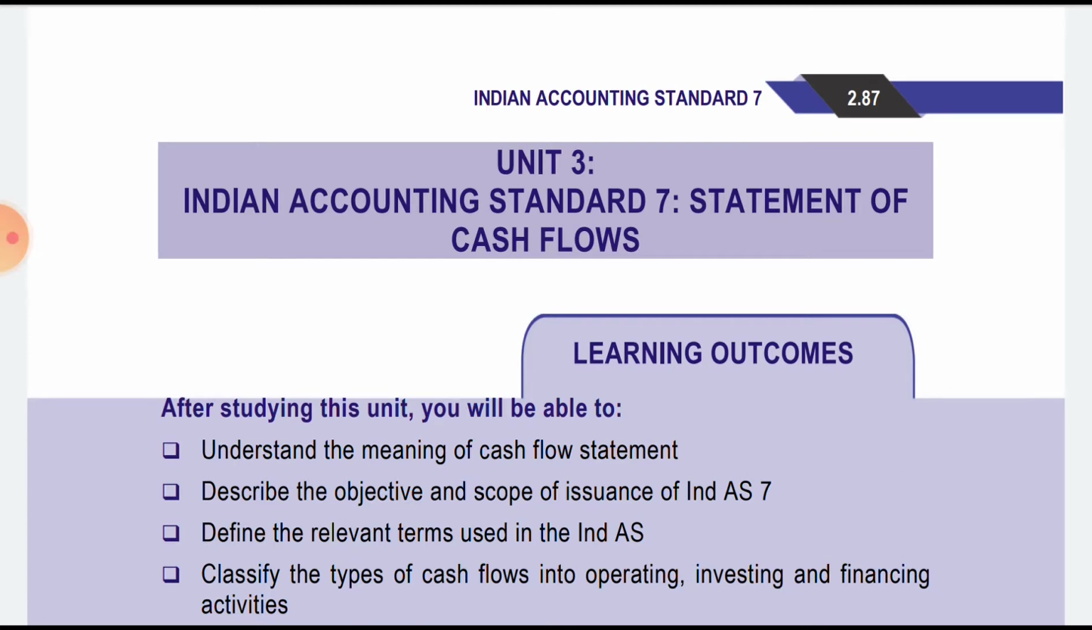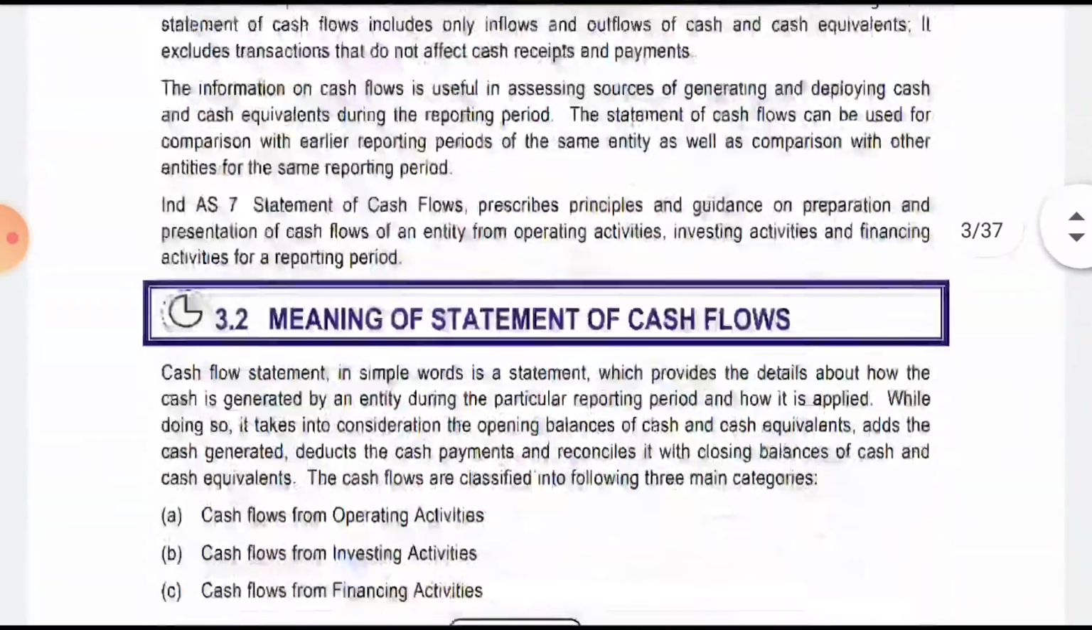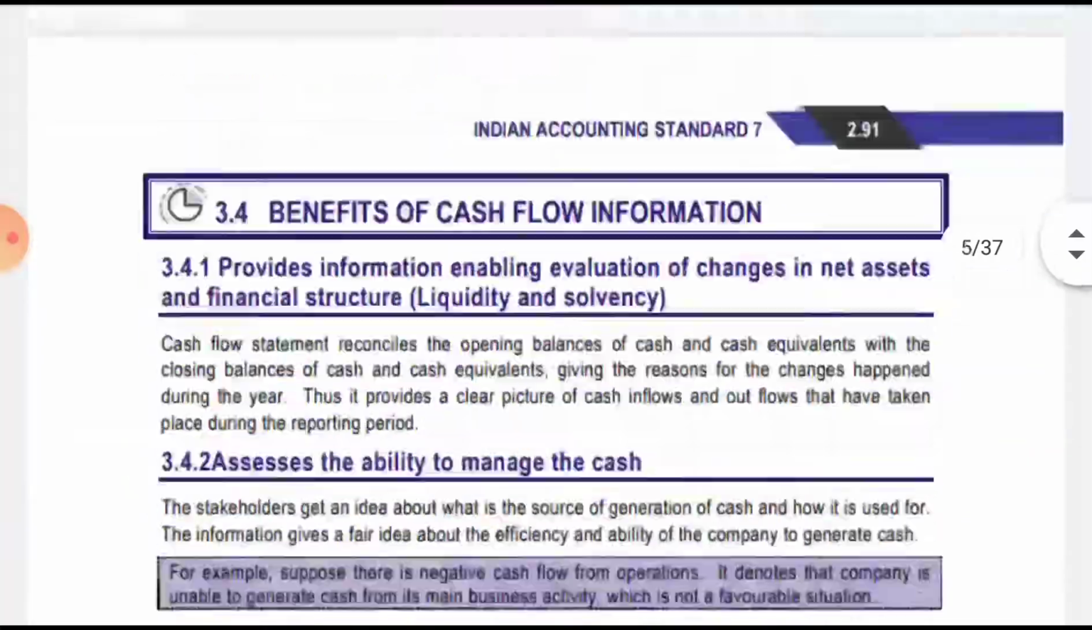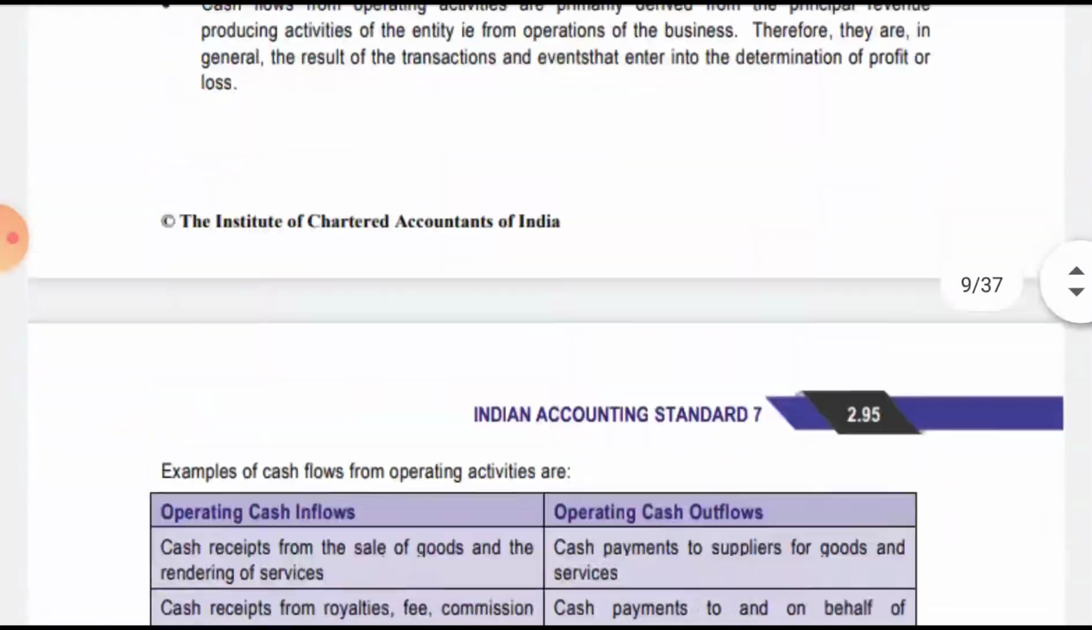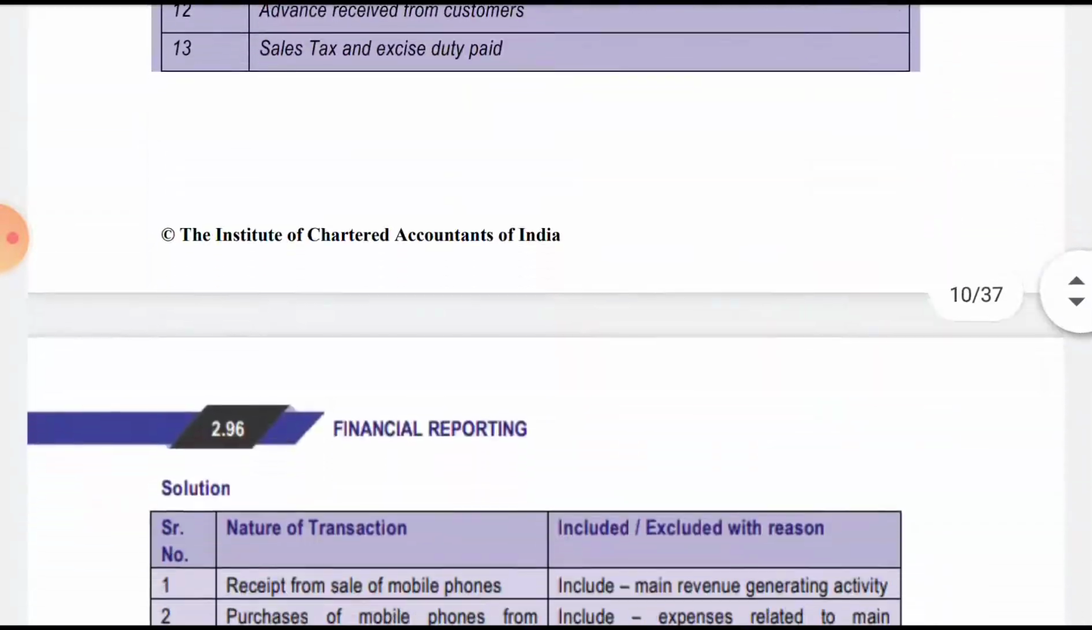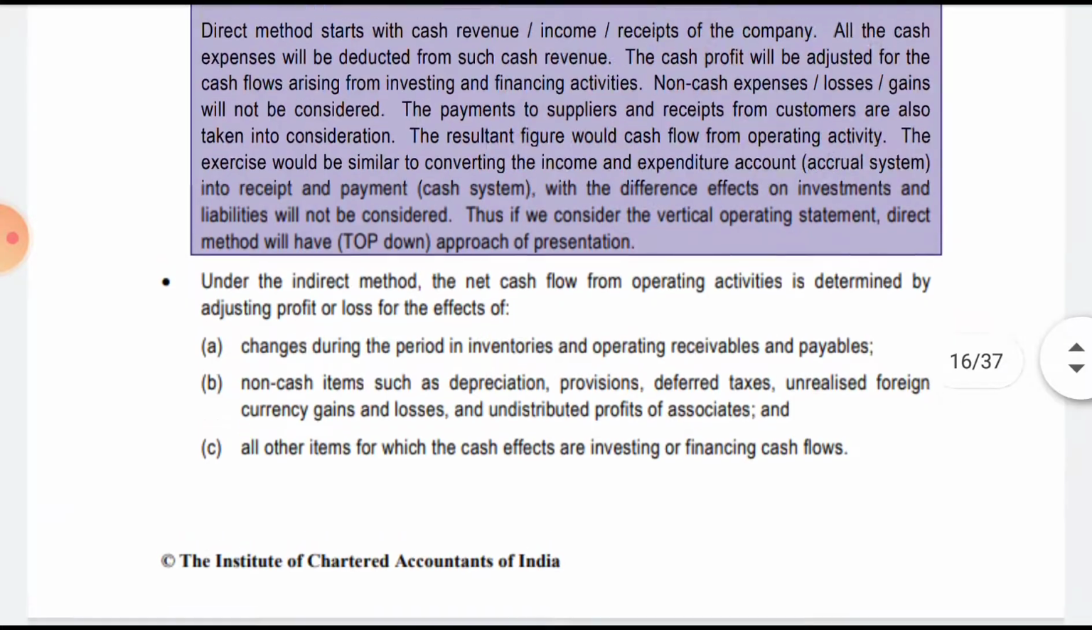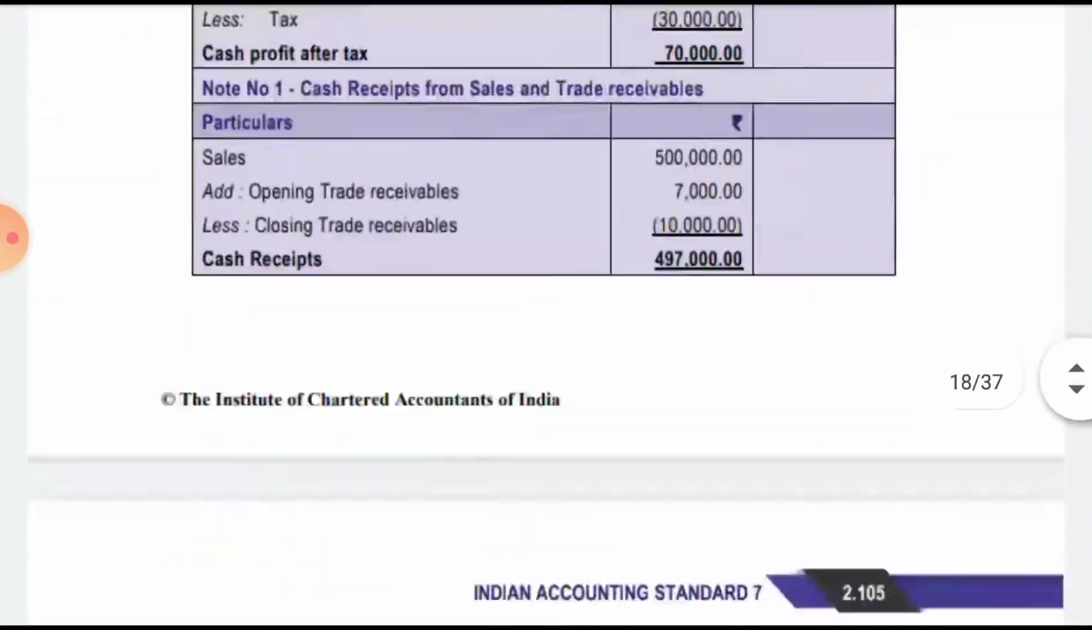We will revise some of the illustrations of AS 7. I would not be discussing all of them, but a few of them we would be discussing. We will be directly starting with illustration number 6, that is on page number 107.